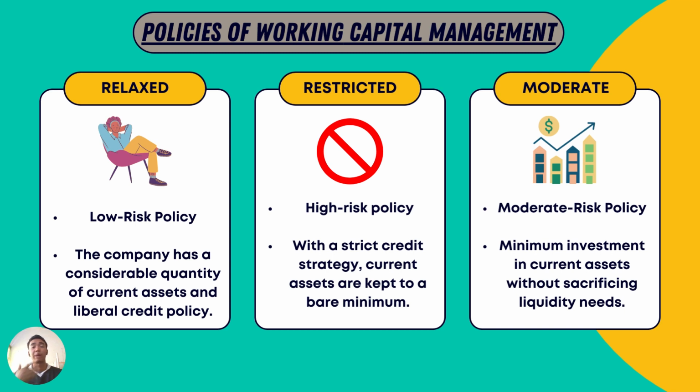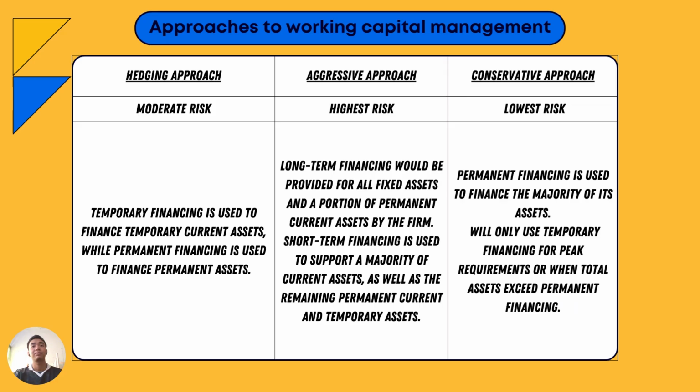It comes with a strict credit strategy and current assets are kept to a bare minimum. Lower investment in current assets enables the firm to increase investment in other productive investments and thus will result in higher returns. And lastly, moderate policy, which is a moderate risk policy. In moderate policy, there is minimum investment in current assets without sacrificing liquidity needs. It will result in moderate risk and return.